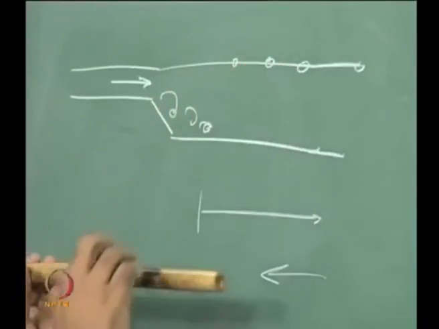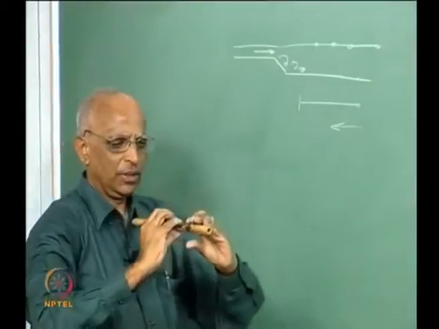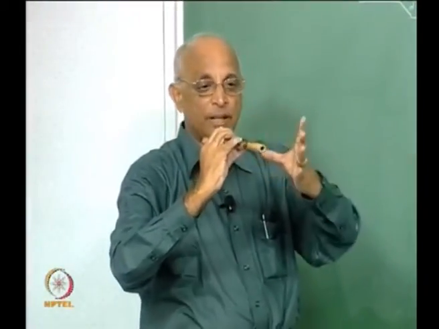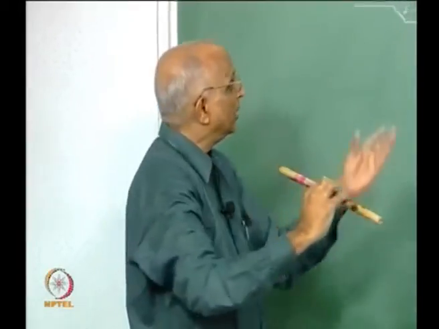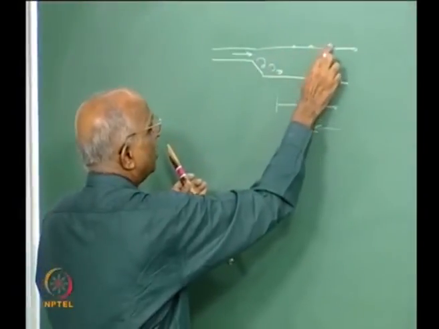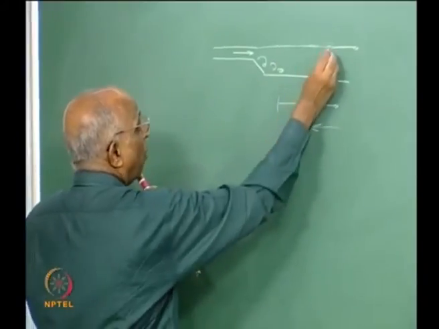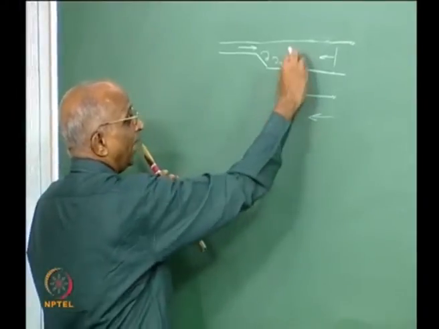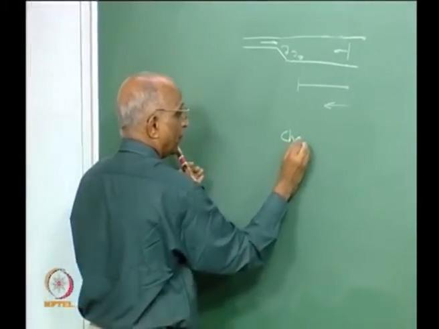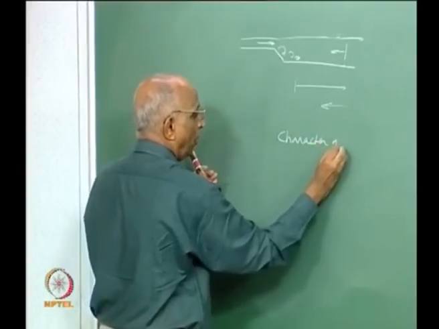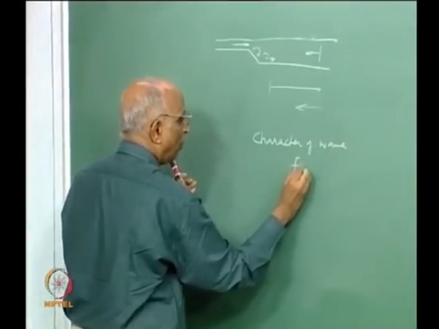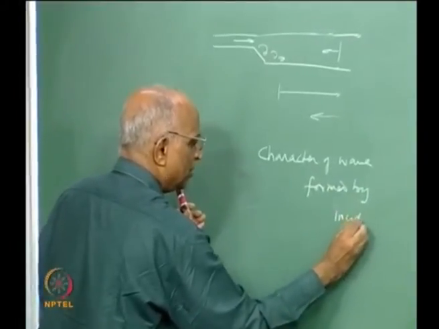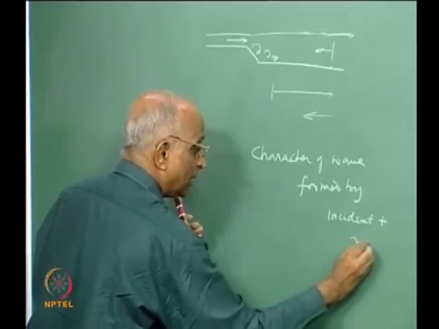And if I were to plug one, let us say I plug all the holes here, I have something like 6 holes, I plug it, still it makes noise. That means, but it makes a different sound noise, in which case I just have a chamber here in which something is happening. When I open something, my net reflection is somewhere earlier, and therefore I can change my character of wave formed by incident plus reflected disturbances.